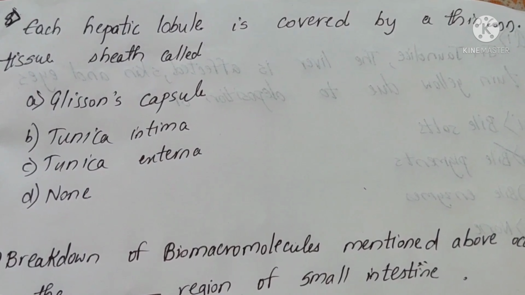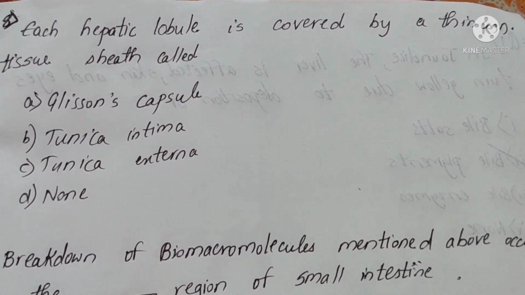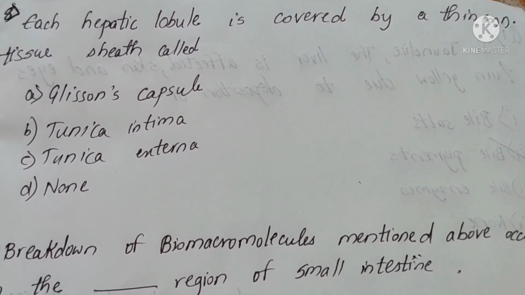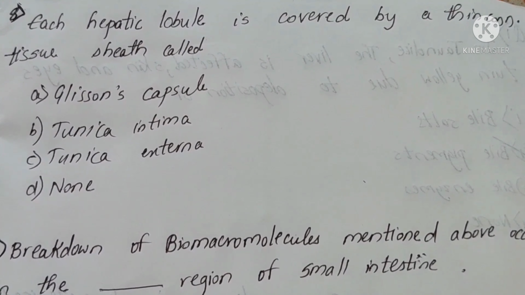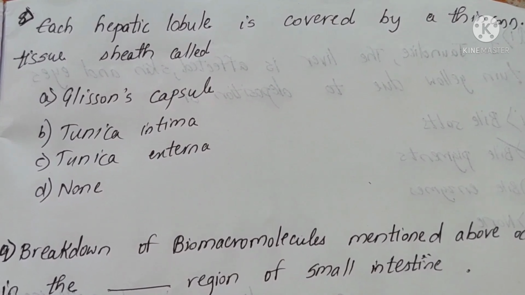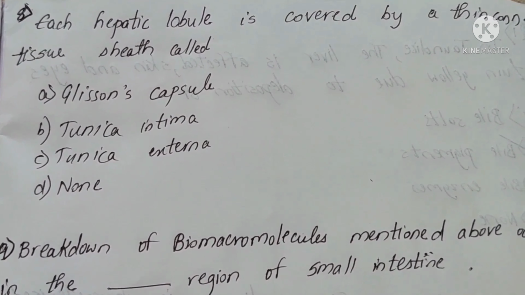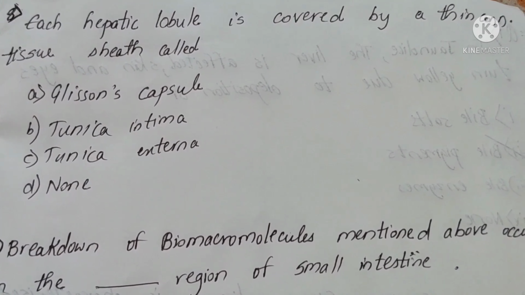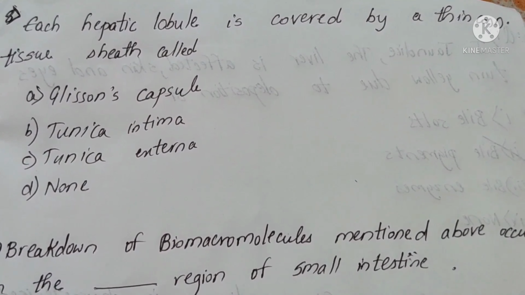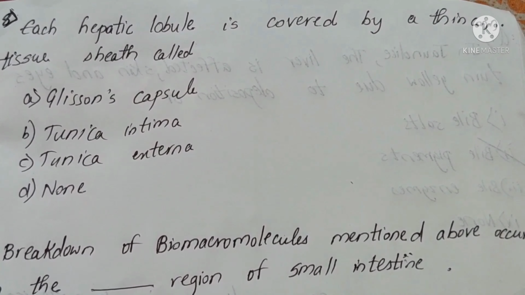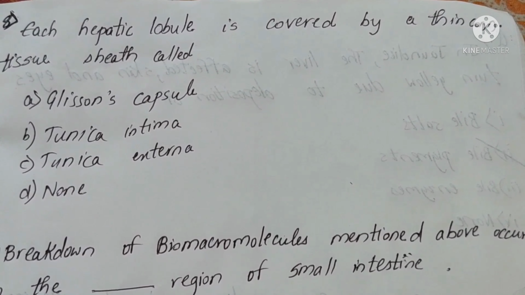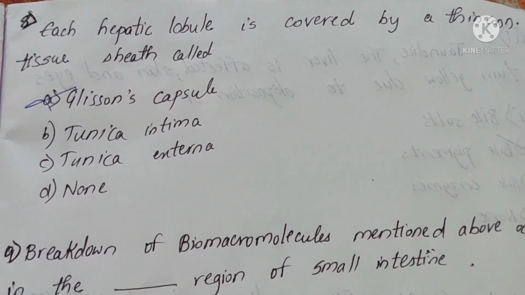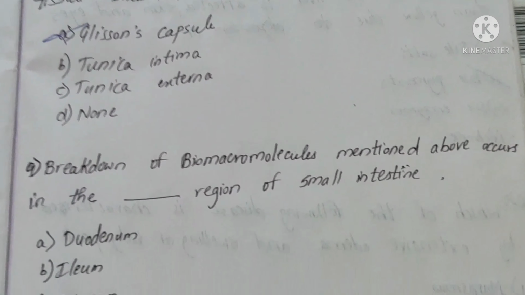Each hepatic lobule is covered by a thin connective tissue sheet called as. Pause the video and try to check the answer. Yes, the answer is Glisson's capsule. It's an NCERT line. I told that the hepatic cells are arranged in the form of cords and covered by a thin connective tissue sheet called Glisson's capsule. Glisson's capsule and the hepatic cells form a hepatic lobule. So the answer is Glisson's capsule. Let us move to the next question.